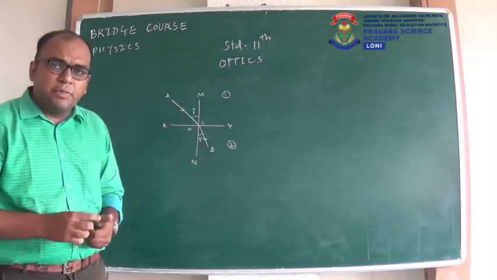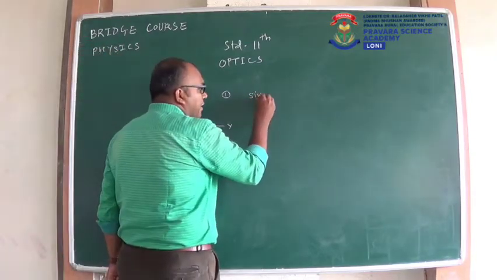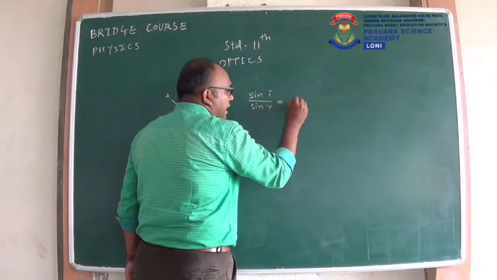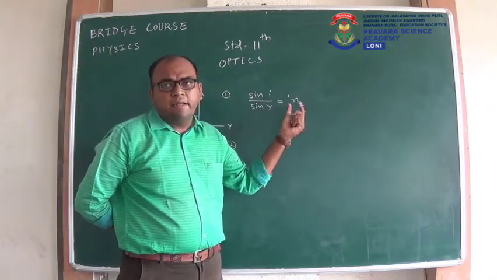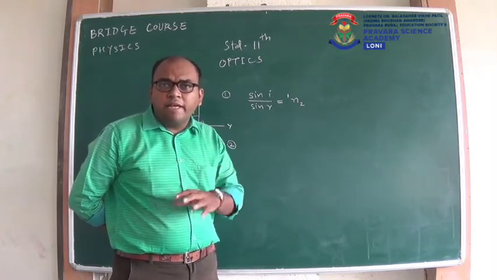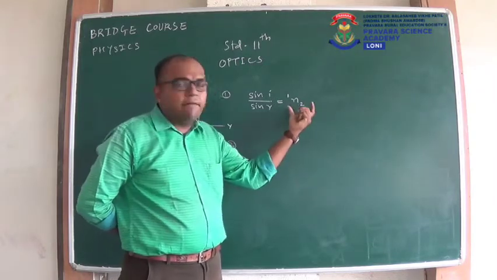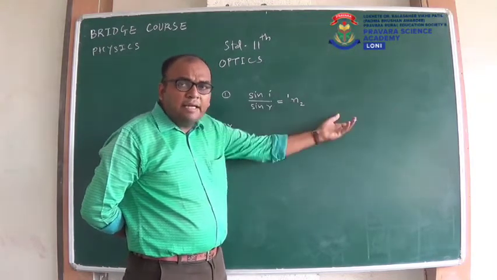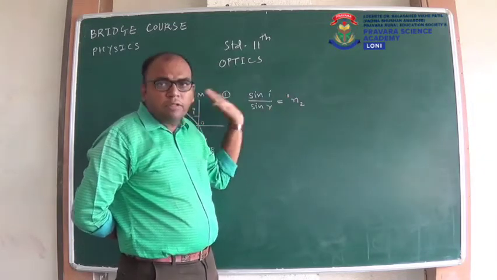Now for this refraction, what will be the statement of Snell's law? Snell's law statement is sine I upon sine R is equal to refractive index of second medium with respect to 1. This is the new way of writing refractive index in standard 11. I will not discuss here the way you used in 10th standard because you will get confused. Whatever we use after this, that means in 11th standard, that only I will write. This is the new way that we write the second medium at the bottom on the right hand side, and we write the first medium on the top on the left hand side.